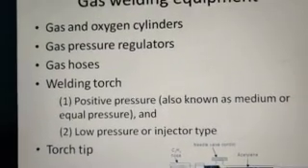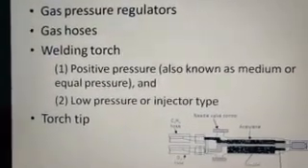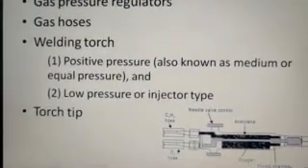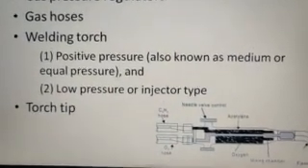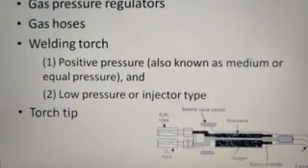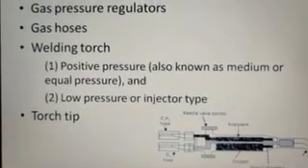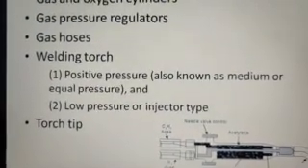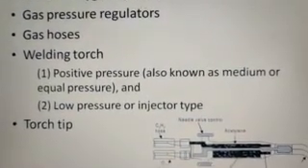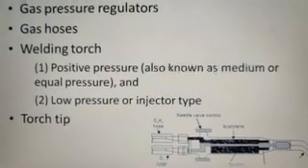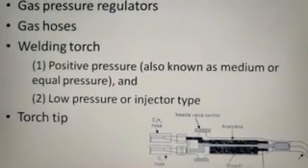Then considering the welding torch, like I said, positive pressure is the commonly available welding torch, and we need to ensure that the welding torch has a spark arrestor and a burn back arrestor, because we don't want the flame to propagate into our cylinder through the welding torch.